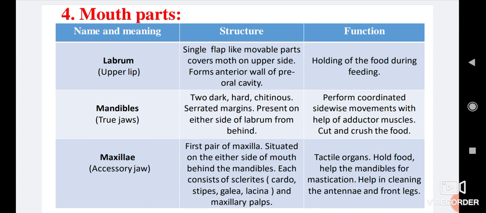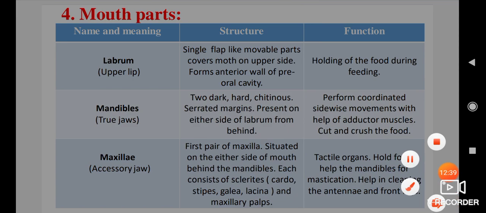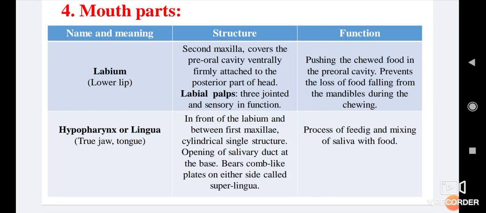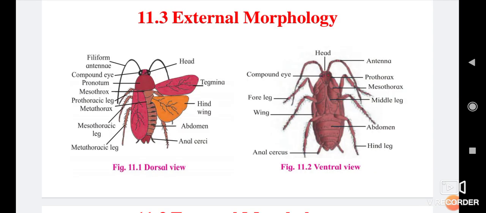Detailed chart of mouth parts, their structure and function: labrum, mandibles, maxilla, labium, hypopharynx or lingua. This is the true jaw, also called the tongue.